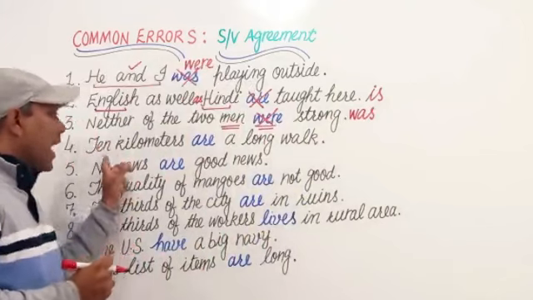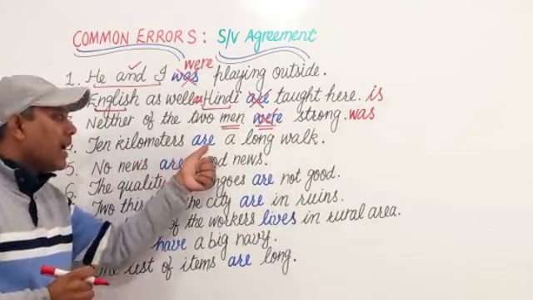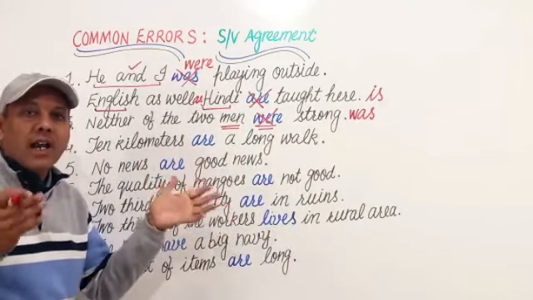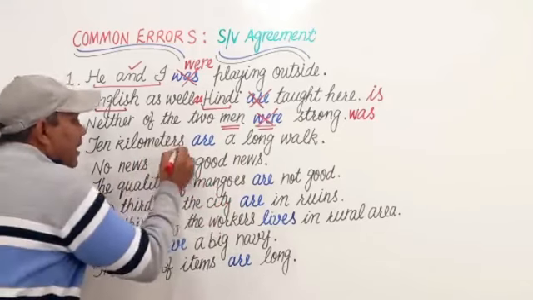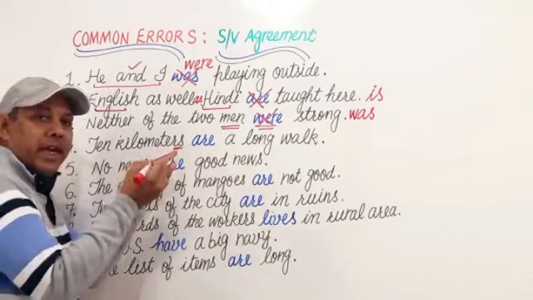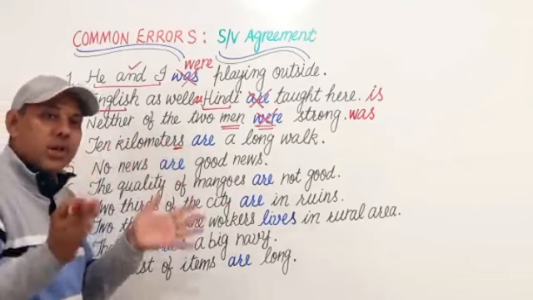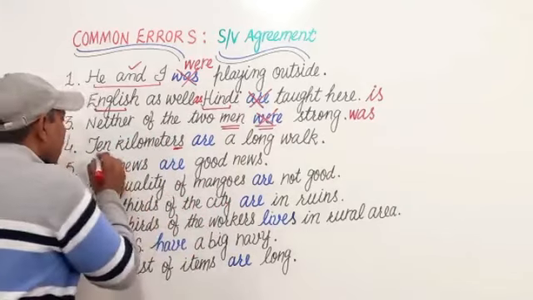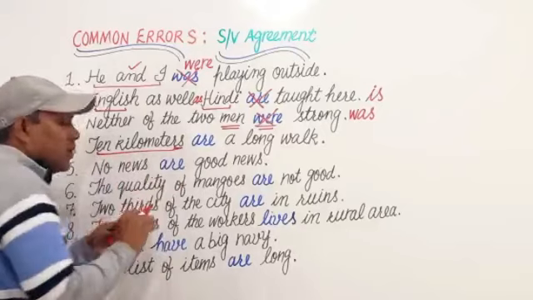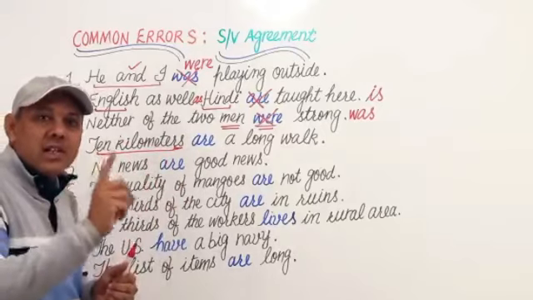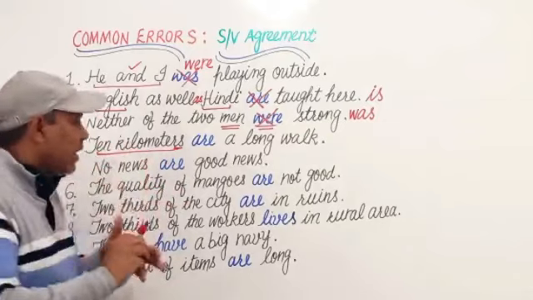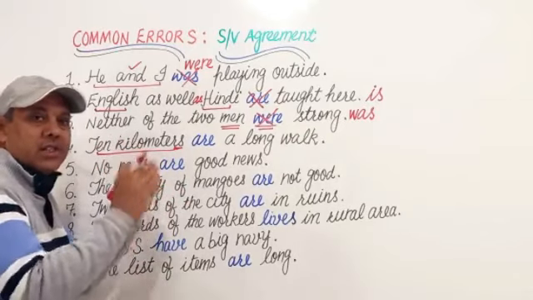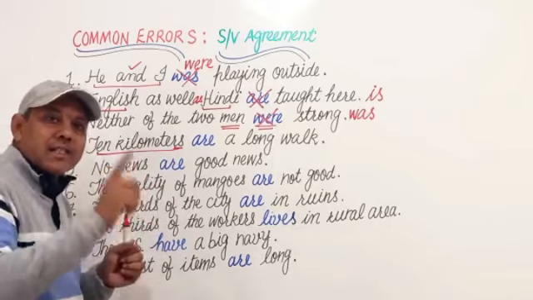Next is 10 kilometers are a long walk, are a long distance. यहां पर kilometers, this s makes this word kilometer plural, but here 10 kilometers is used as a single unit. This distance, this walk, 10 kilometers का जो distance है, used as a unit.